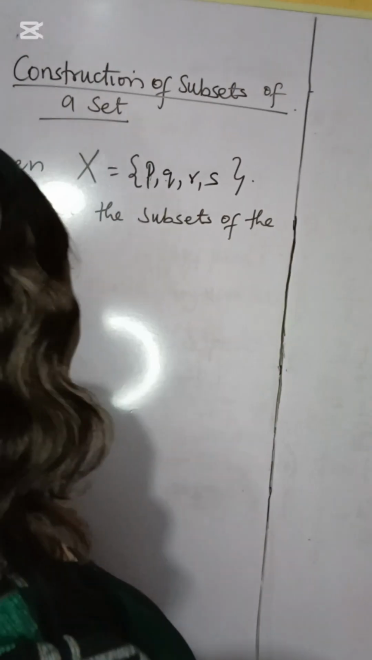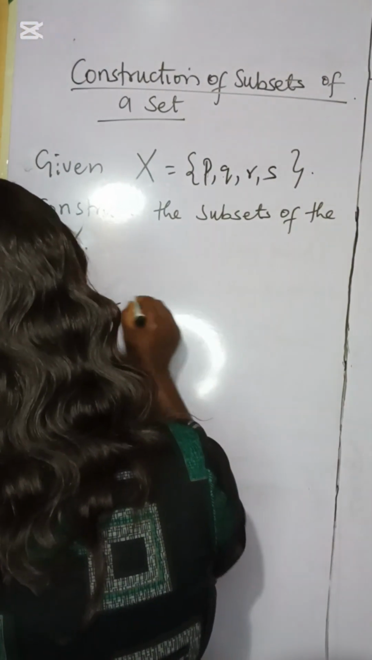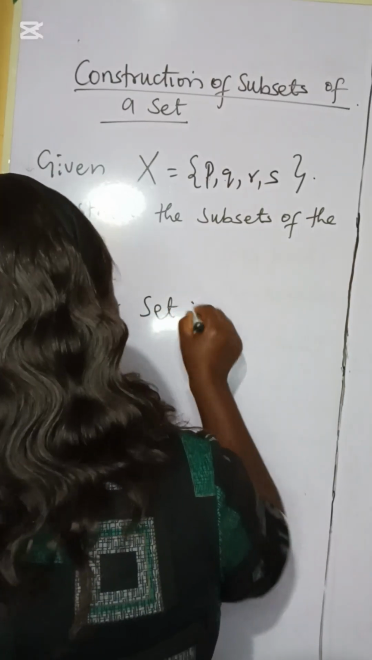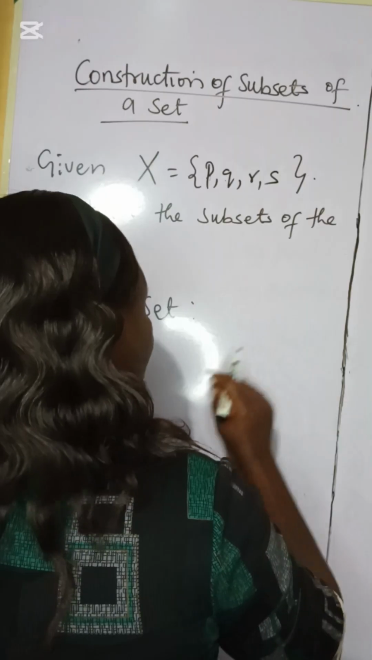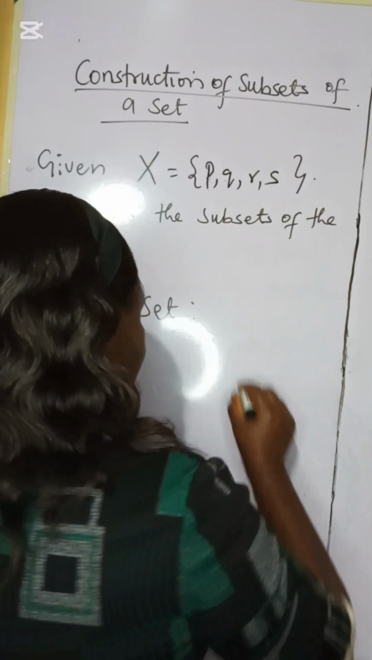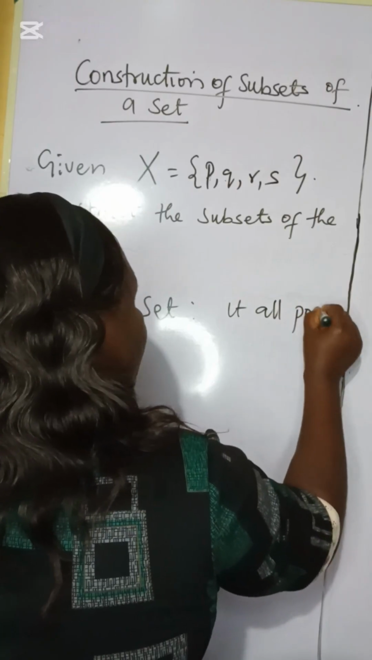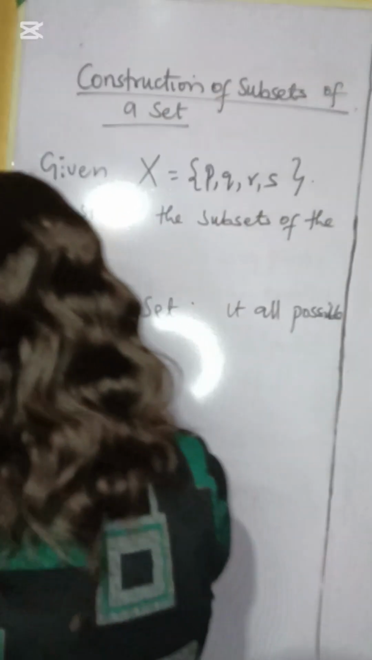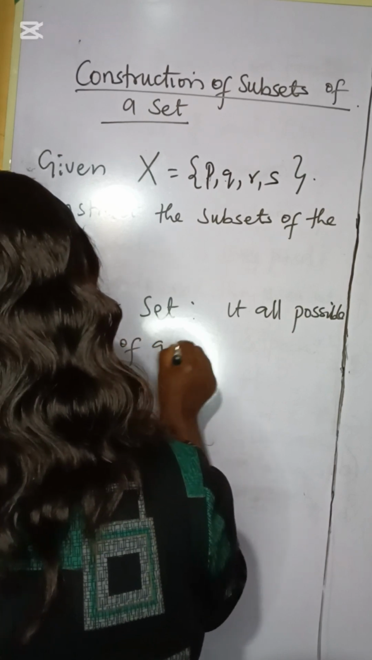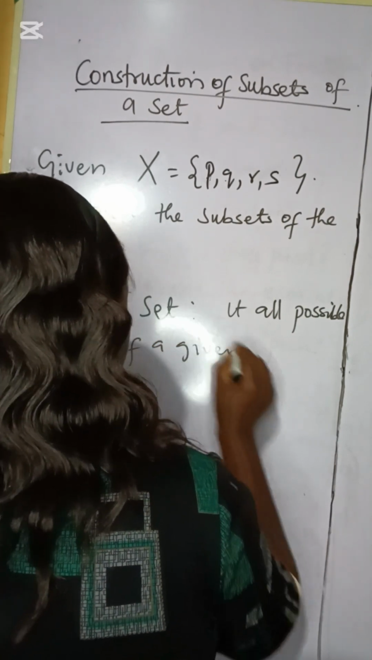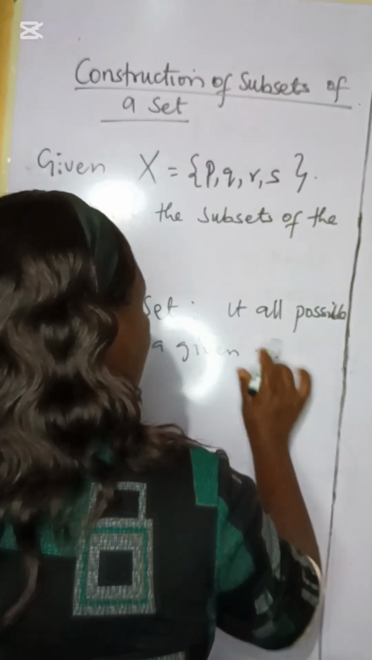We start with what we call the power set. The power set is the set that contains all possible subsets of a given set.